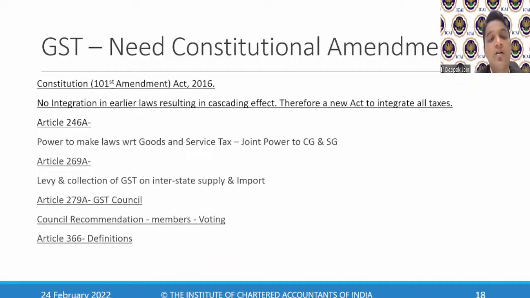Then there was Article 279A, which gave powers to the GST Council. The council makes recommendations to the members, and there are votings. Those are the things which we will discuss now.